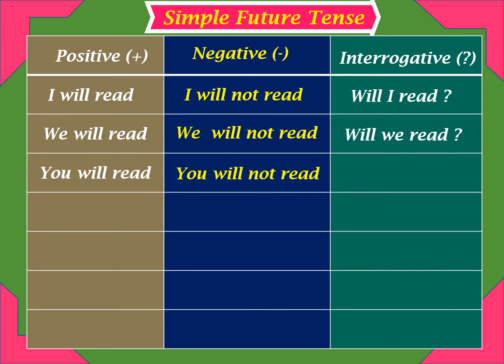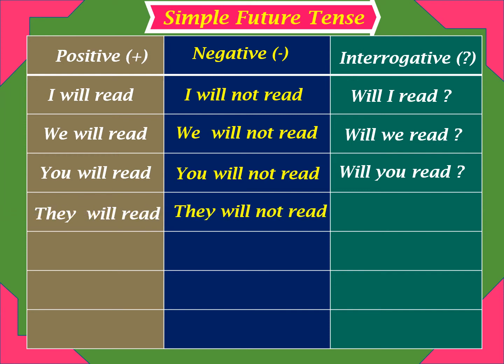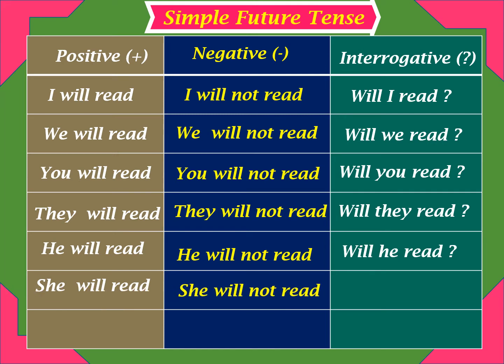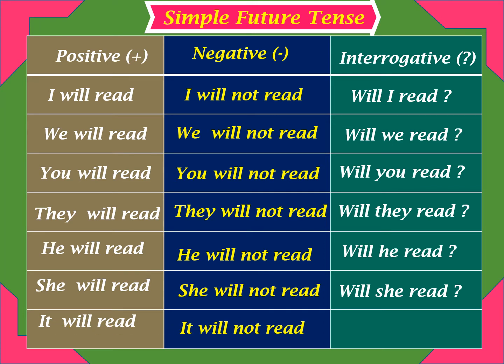You will read. You will not read. Will you read? They will read, they will not read, will they read? He will read, he will not read, will he read? She will read, she will not read, will she read? It will read, it will not read, will it read?